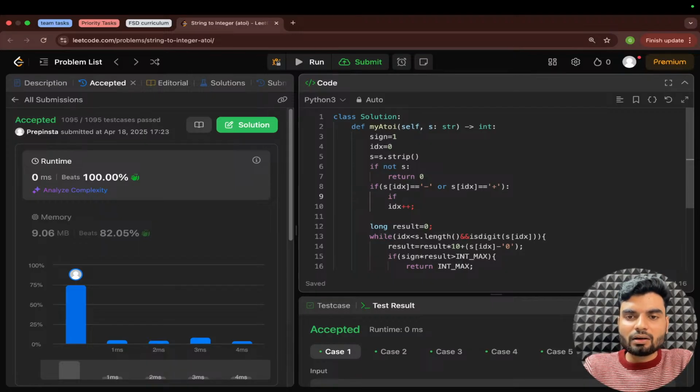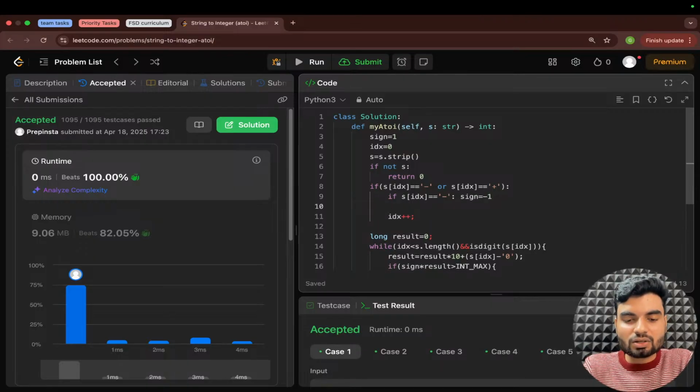What I was checking here: if what is available at that idx, if that idx is equal to the negative symbol, I will assign a negative sign, correct? So the sign will be negative, meaning -1. Otherwise, in the else, that could be negative or positive, right? So in that case I'll make the sign positive, meaning 1. We're writing 1 for positive, -1 for negative, and again I'll update this idx by increasing it by 1 every time, right?